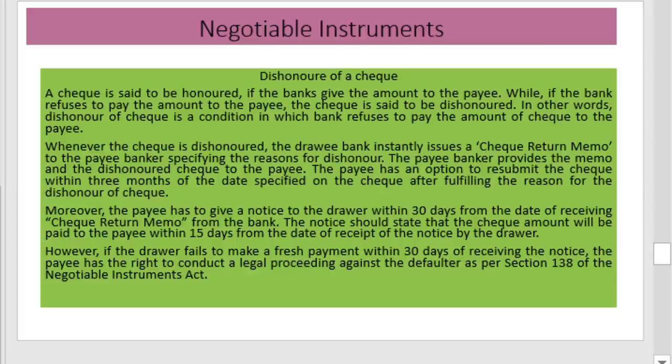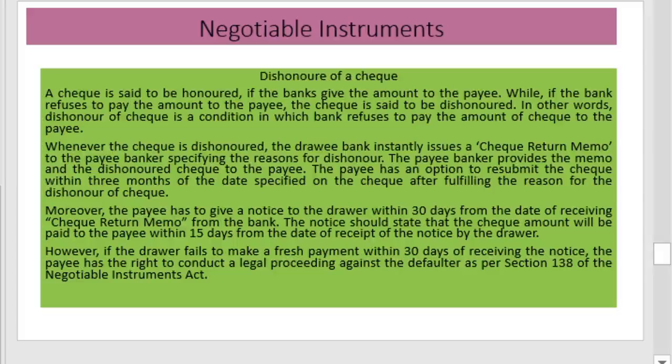A check is said to be honored if a bank gives the amount to the payee, while if the bank refuses to pay the amount to the payee, the check is said to be dishonored. In other words, dishonor of a check is a condition in which the bank refuses to pay the amount of the check to the payee.